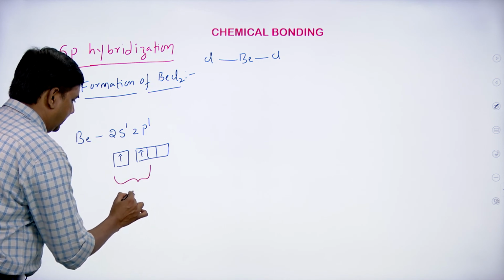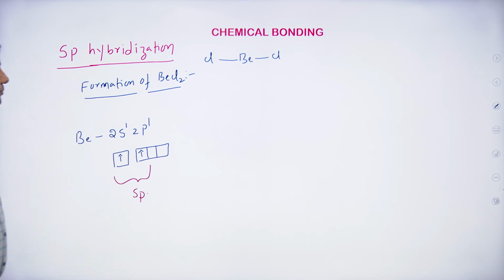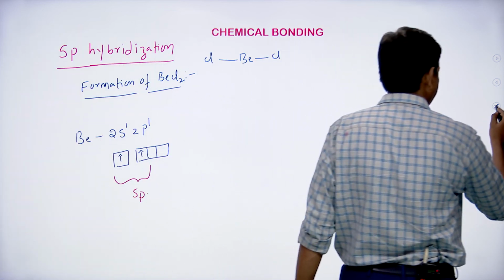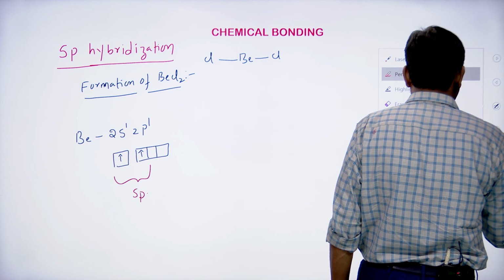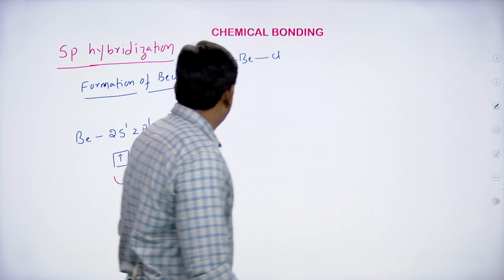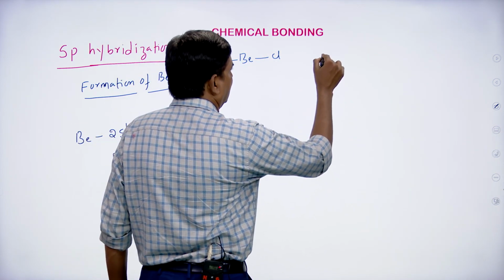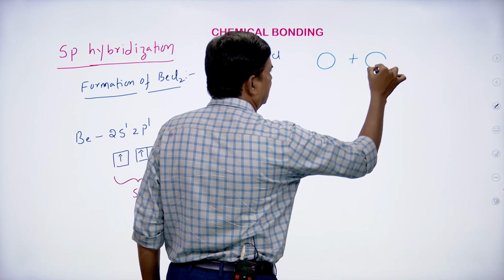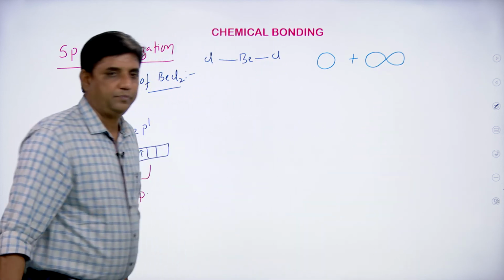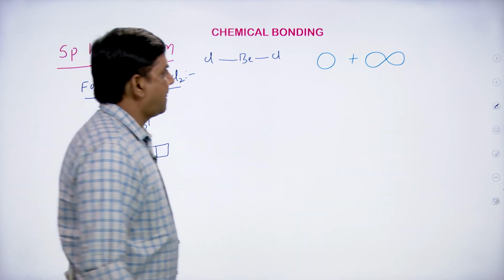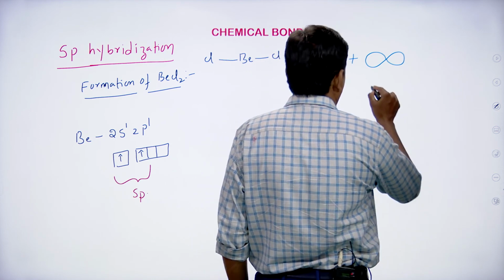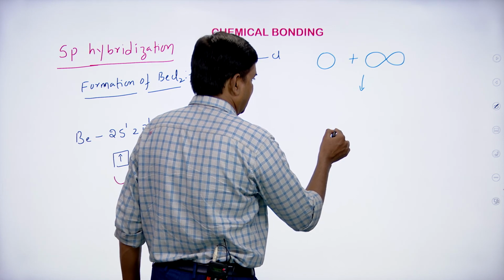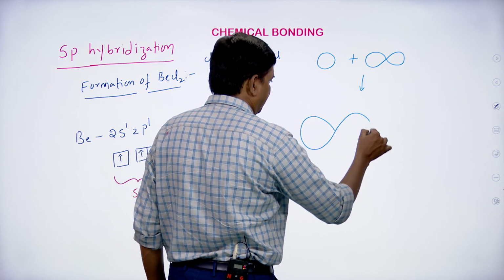This will undergo sp hybridization. So students, one s orbital and one p orbital will overlap to form the 2 sp hybrid orbitals like this.